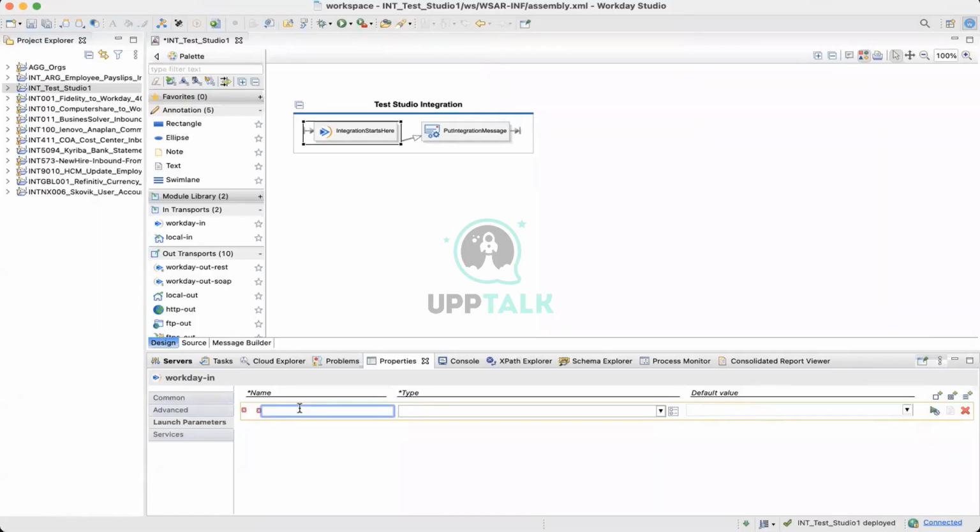I want it to be, say, a date, or say from data. Then the type you have to select. It's a date, then default value. If you want to give any, you can give. Else you can leave it. Now say I want an enumeration type, right? You can select the value, enumeration, now type name.